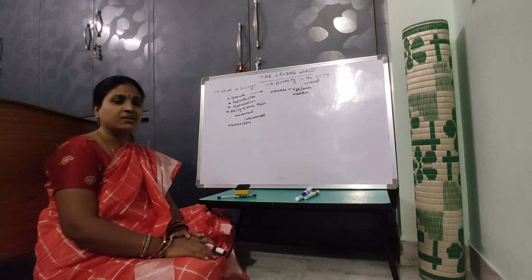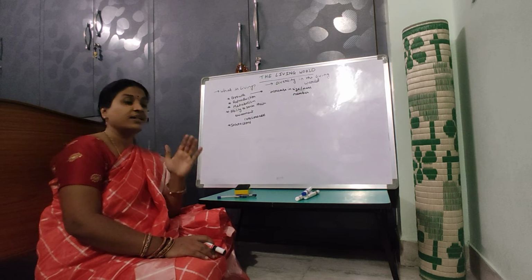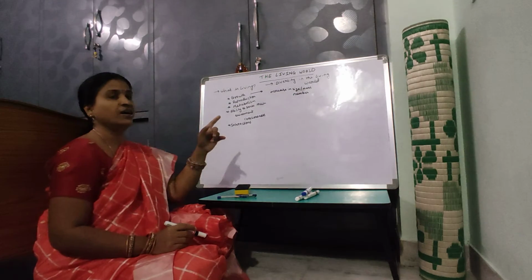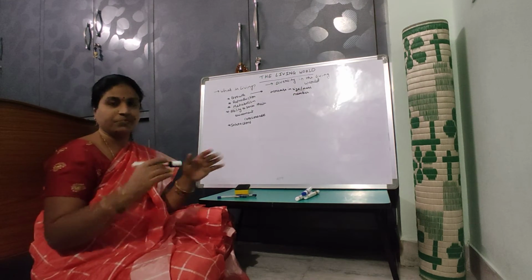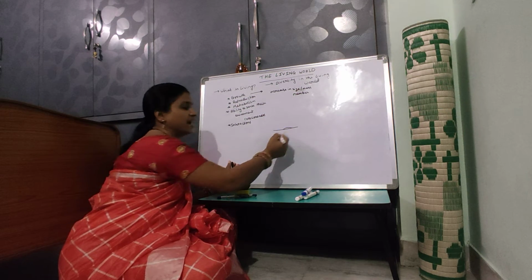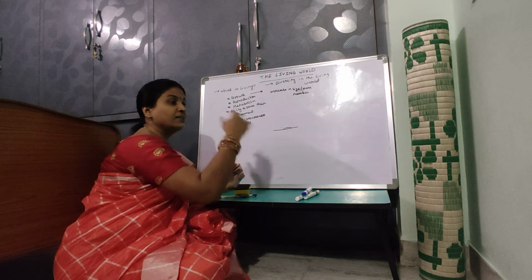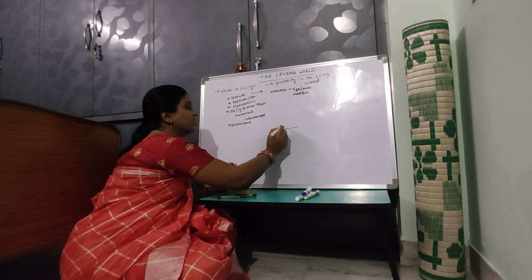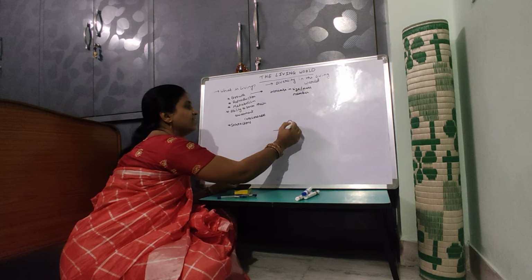Then if you take non-living objects, there is also growth. Take for example a desert. First in the morning, a small heap of sand will be there. By the time the day passes and it reaches evening, the heap will have increased in size.